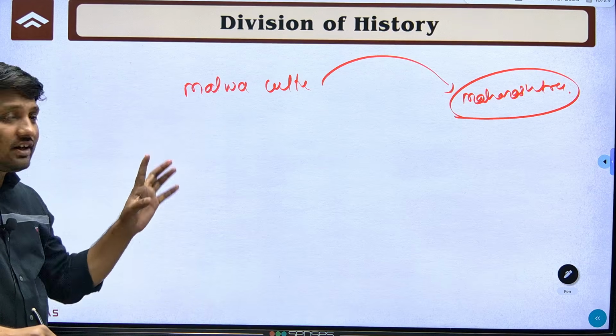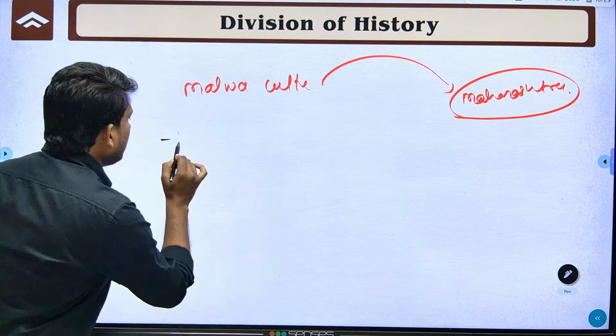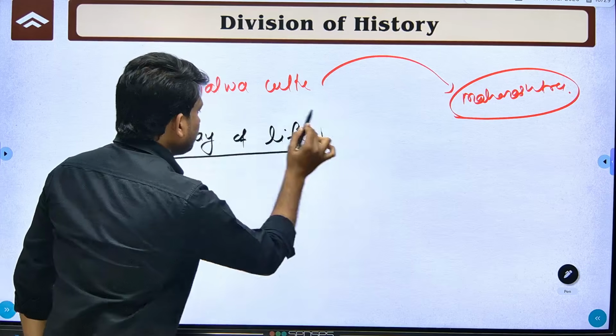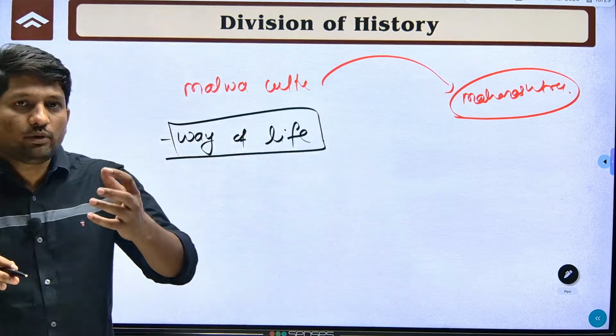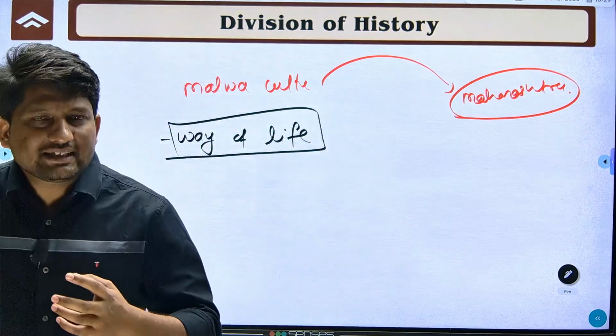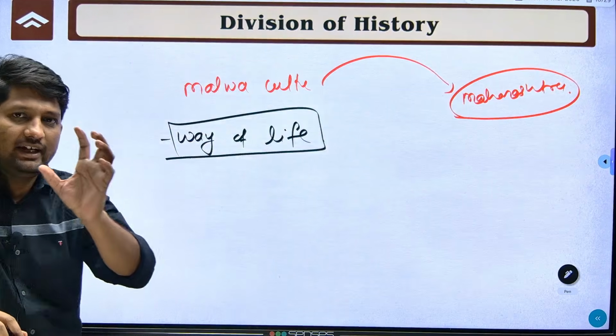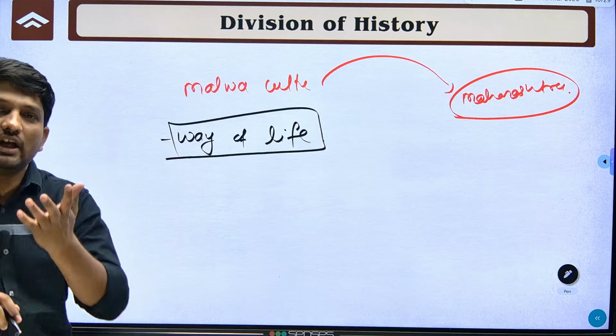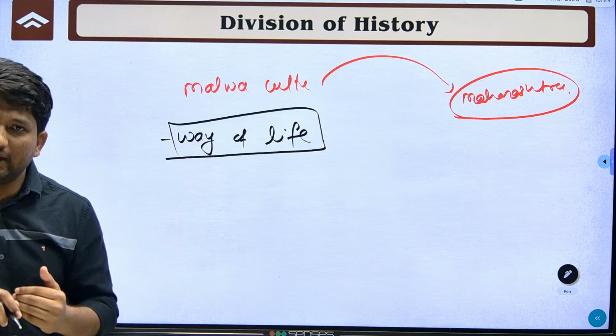See, what is meant by culture? Culture means way of life. Culture means the way of life of people living in a particular area, at a particular time. So you can say some people in some region, suppose in the Malwa region, in the Madhya Pradesh region, have a particular way of life.